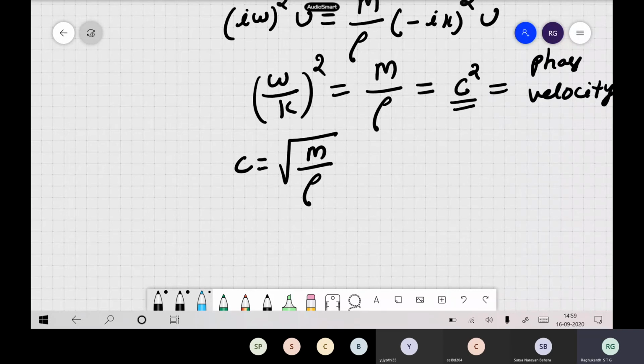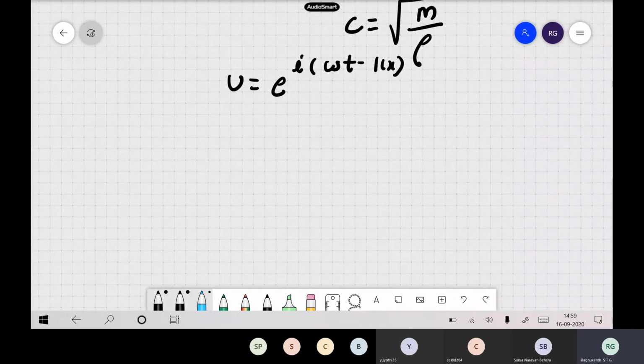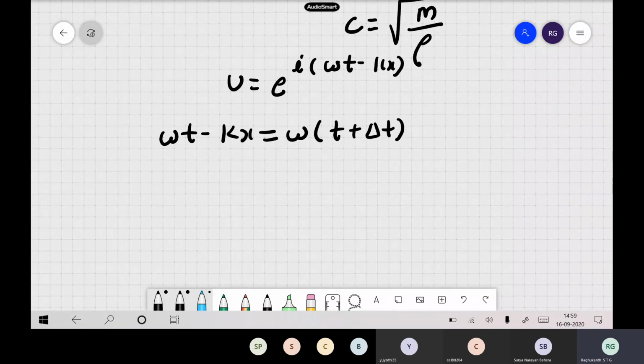The reason the name phase velocity comes here is this: see the harmonic e to the power of i(ωt − kx). Let us say the wave is propagating in time as well as in space. Suppose you put a constraint that ωt − kx should stay the same when time has moved by Δt and space has moved by Δx. Then ωt − kx should be the same as ω(t + Δt) − k(x + Δx).